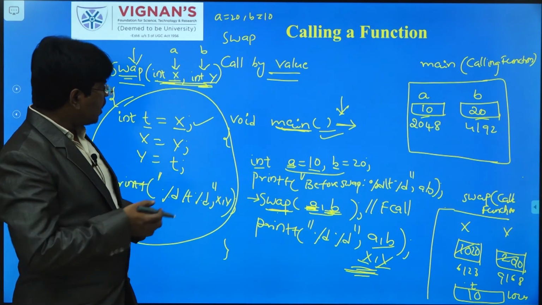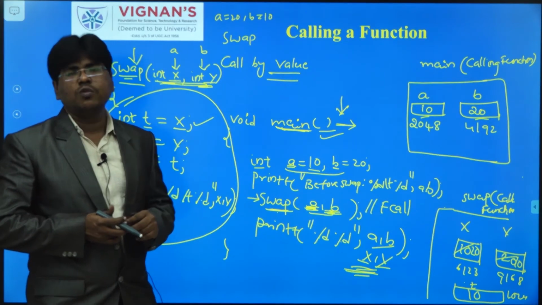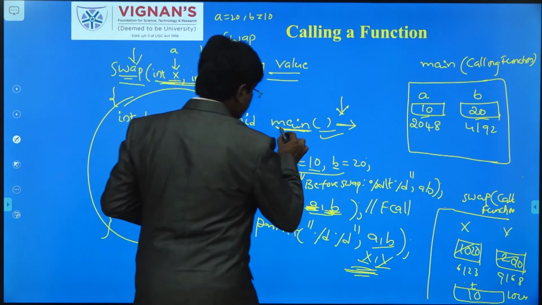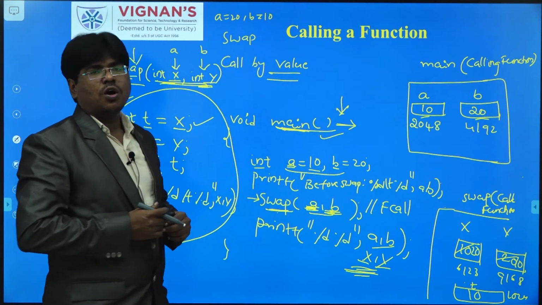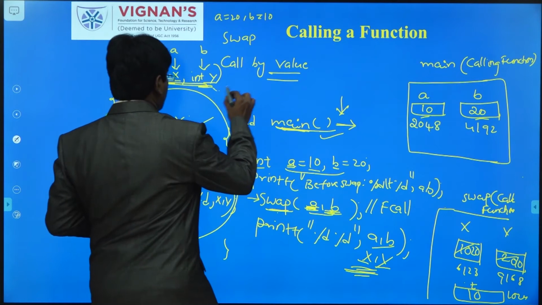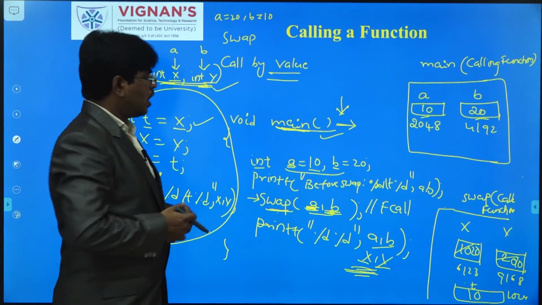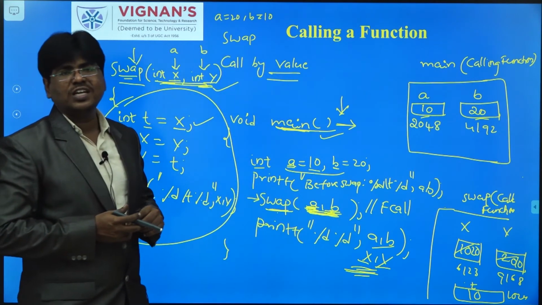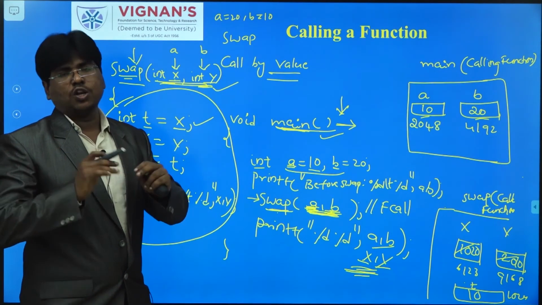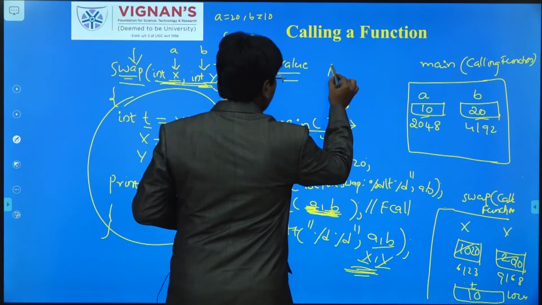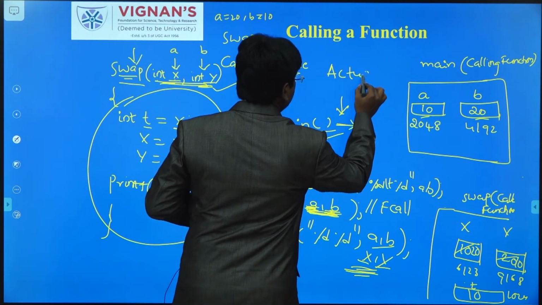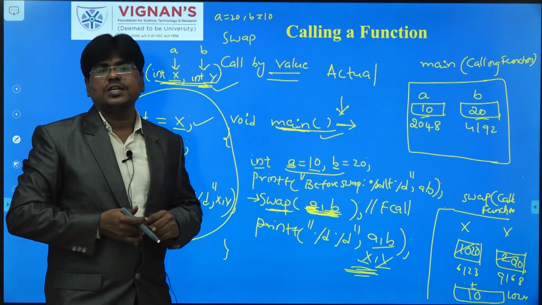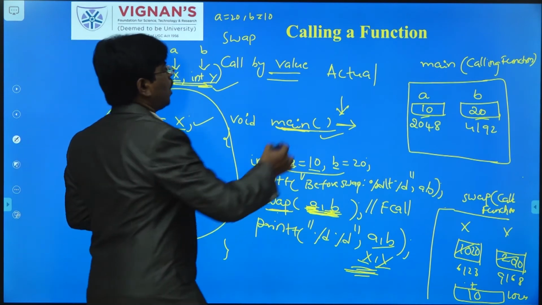Okay, I also want to mention some other terms in this concept. The function which is called is the called function, and the function which makes the call is the calling function. The arguments passed from the calling function are called actual arguments.